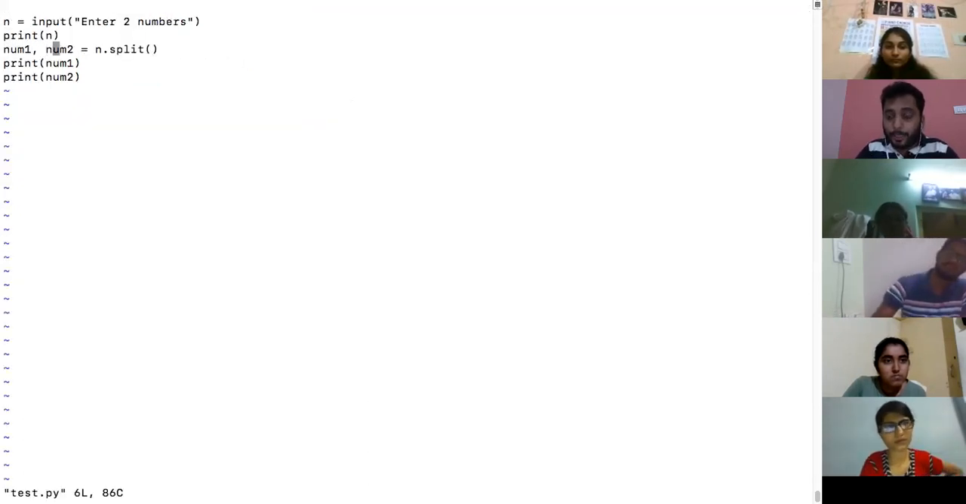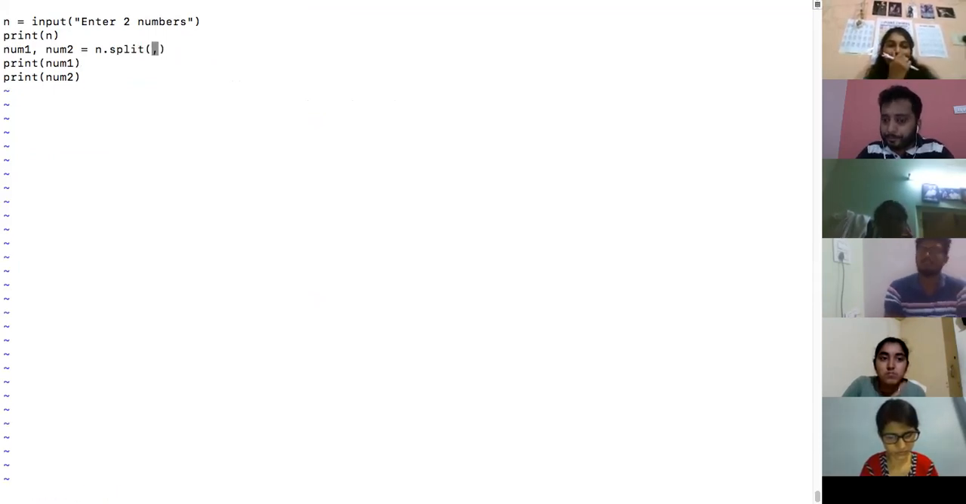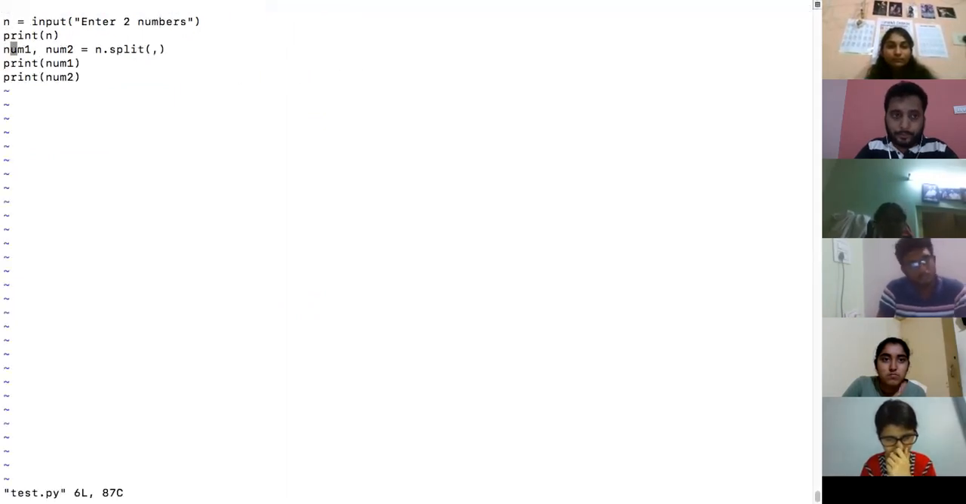Now it says expected something like this, right? Because the delimiter was not a comma, it was space. Now what we'll do, I will put a comma as the delimiter. Let me put a comma. We'll see what will happen now. Based on the comma, I split those two numbers, 1, 2.